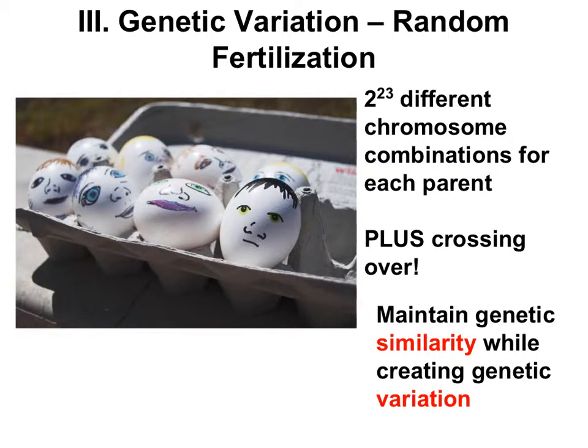Let's add reproduction to the mix. So to kind of simplify, let's think about independent assortment, right? Independent assortment makes over 8 million different sperm and 8 million different eggs. The chances of a genetically identical sperm and a genetically identical egg meeting to make a genetically identical offspring are less than 1 in 64 million. But then, if you consider adding crossing over to the mix, there's genetic variation galore. The processes of meiosis combined with fertilization really mix things up.